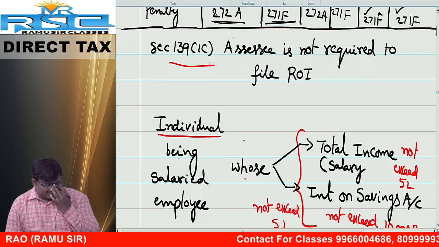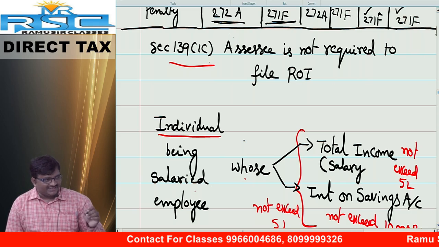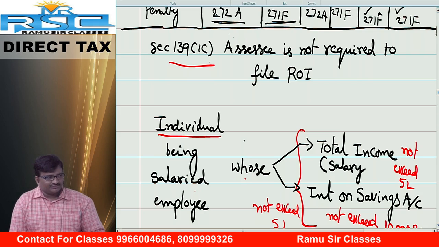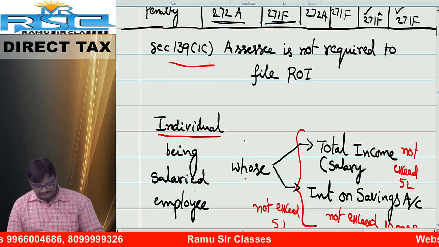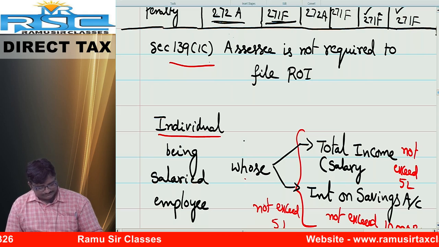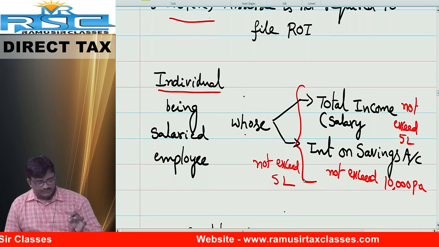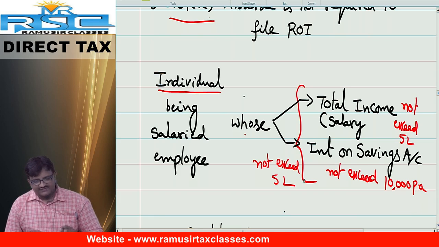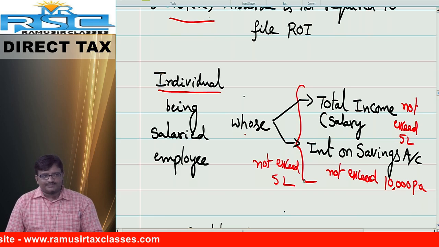Heading: applicable to an individual being a salaried employee whose total income does not exceed rupees 5 lakh.